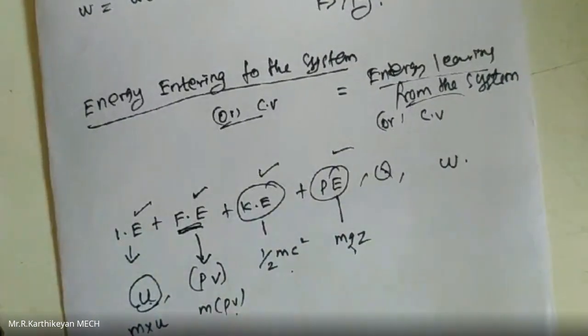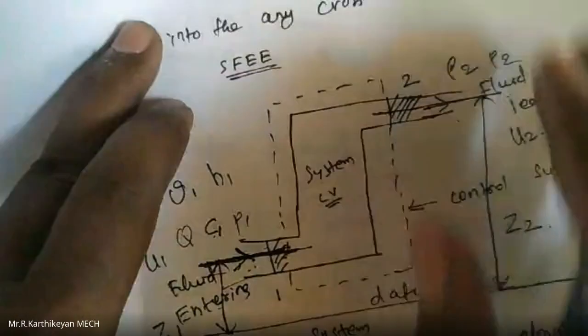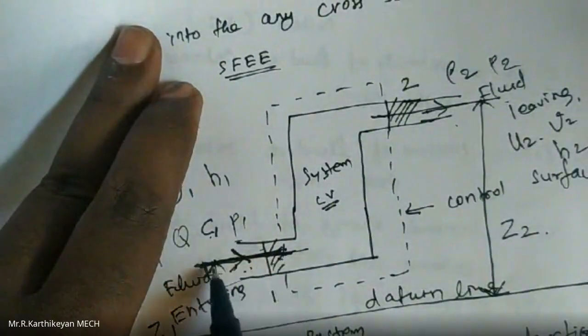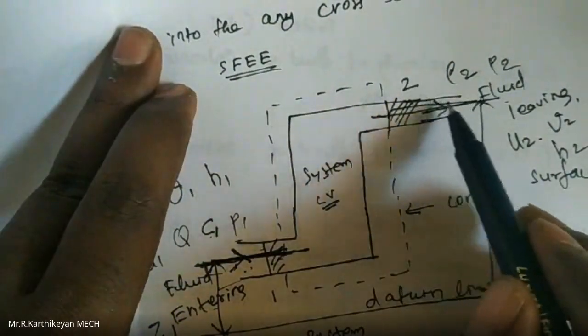We are going to write everything for both inlet and outlet sections. We already drew the diagram. At the inlet section there are some energies, and energy entering the system is equivalent to energy leaving the system.